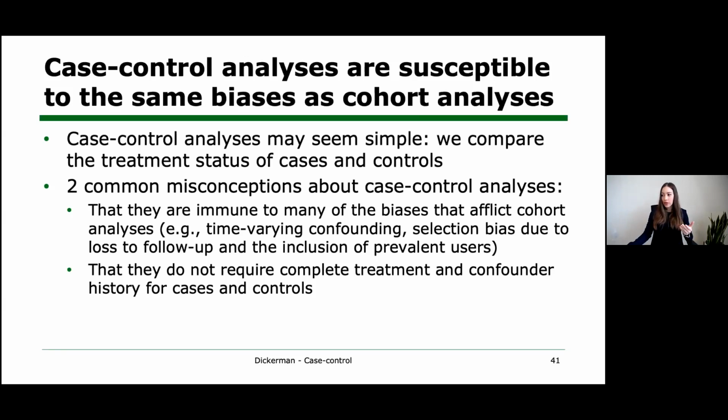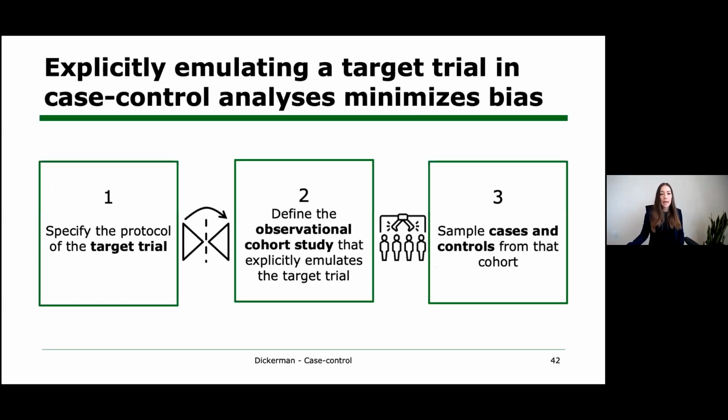And we showed here in this application how flaws in case control analyses can be mapped to decisions in a cohort analysis that would lead to bias, especially on the multiplicative scale. And we also showed how explicitly emulating a target trial can help to minimize this bias, again, by anchoring the case control analysis to an underlying cohort study that explicitly emulates a target trial. And so if you're interested in causal inference and case control studies, I hope that you might consider this approach.